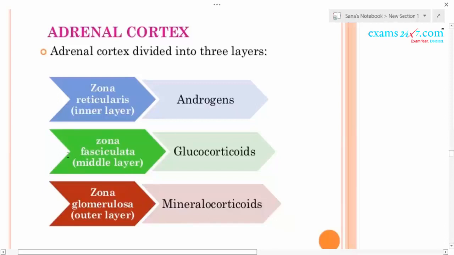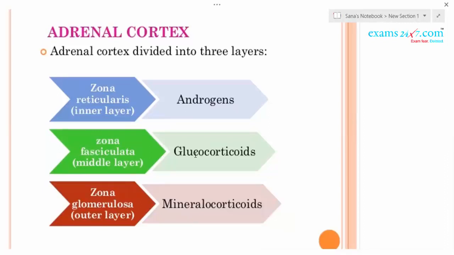The middle region is called zona fasciculata, and the innermost region is called zona reticularis. The innermost region secretes androgens. The middle region secretes glucocorticoids.